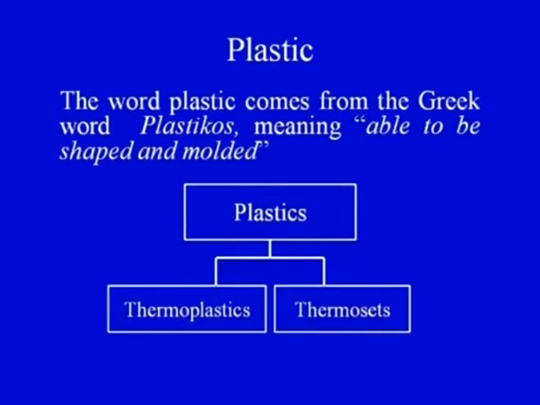So we will see that there would be a large number of applications of thermosets and thermoplastics that would be covered in today's lecture. But basically we should understand what a plastic is. Plastic derives its name from the Greek word plastikos, which means that it has the property to be shaped and molded into the desired forms. Now you can see on your screen that the plastics or the polymers can broadly be categorized into two categories, that is thermoplastics and thermoset.